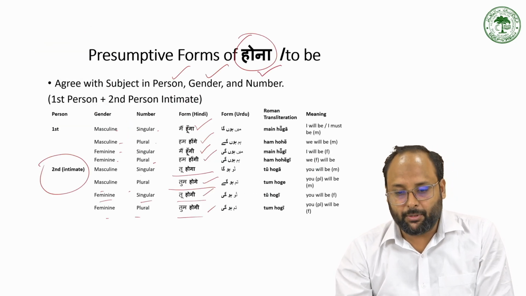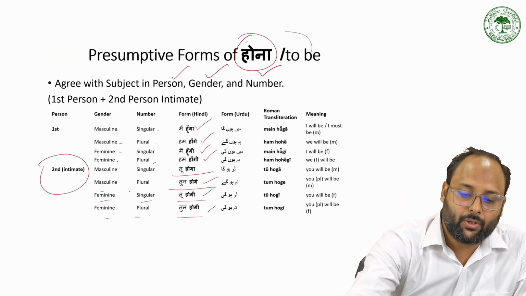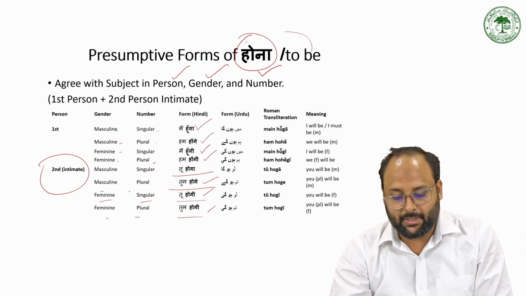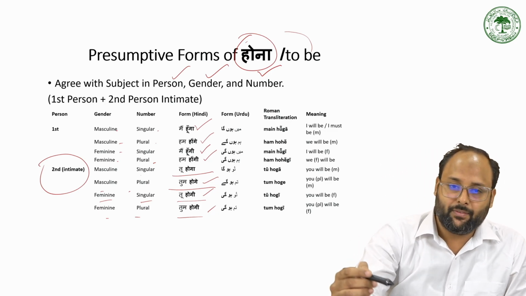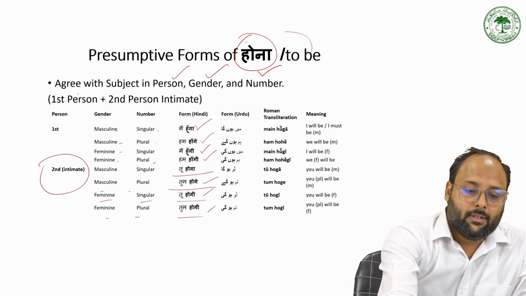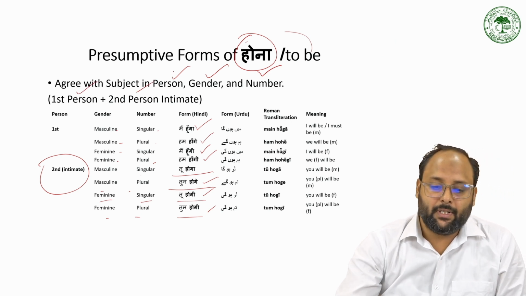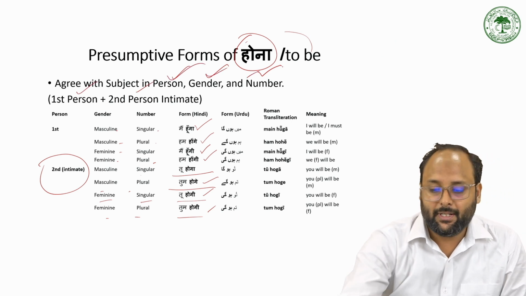And this is the presumptive mood, which has the basic form होना. So होना has different forms according to the person, number, gender, agreement. So we have the inflection according to first person, second person, and according to third person, gender, and number.